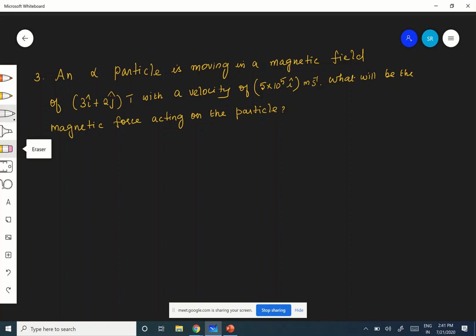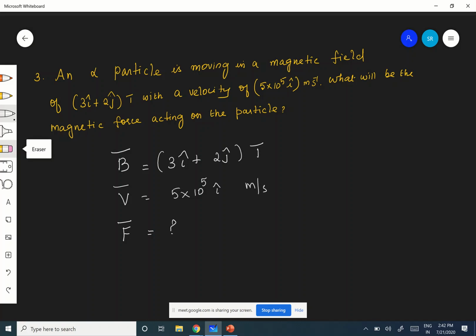What is given first? An alpha particle is moving in a magnetic field. The magnetic field is given, so B is 3i plus 2j Tesla. And the velocity of the charged particle, V, is equal to 5 into 10 power 5 i, because it is moving along the x direction. Now we are asked to find F.